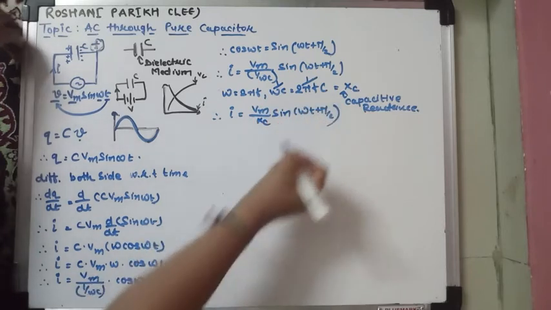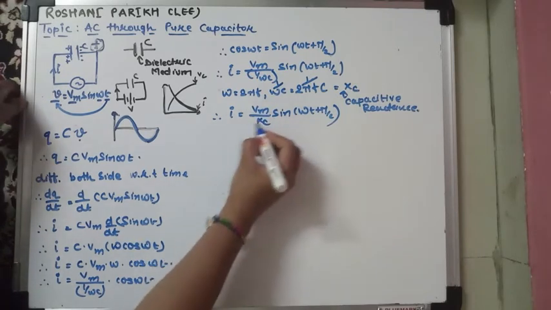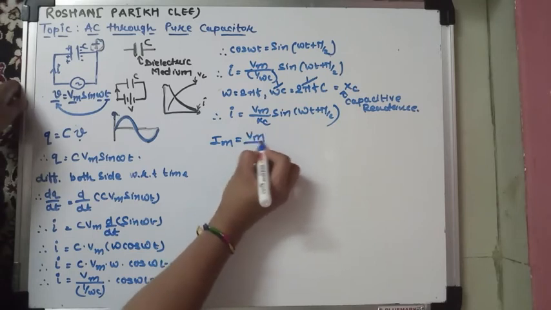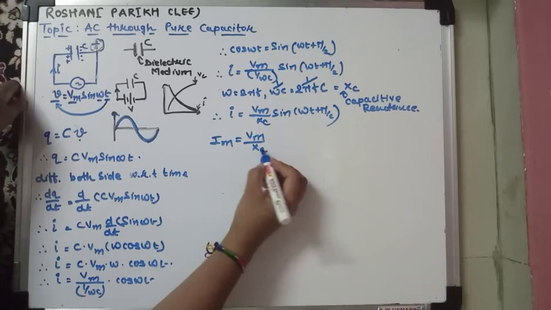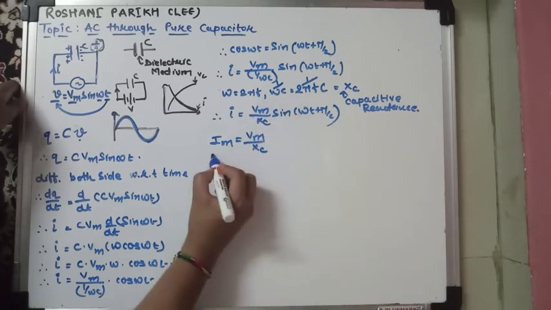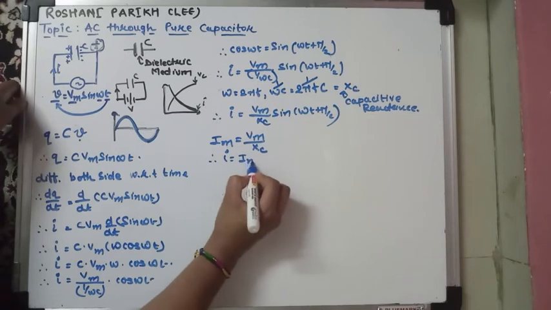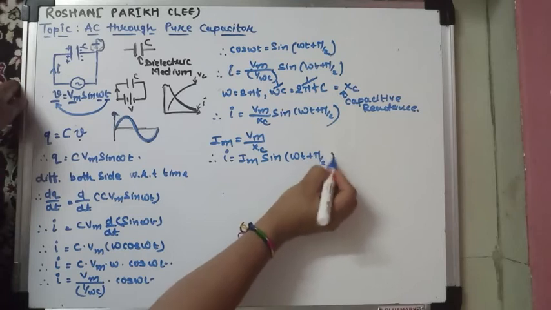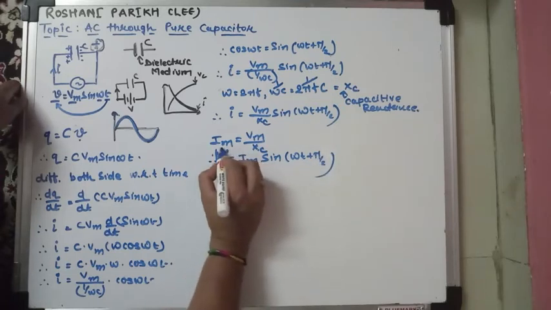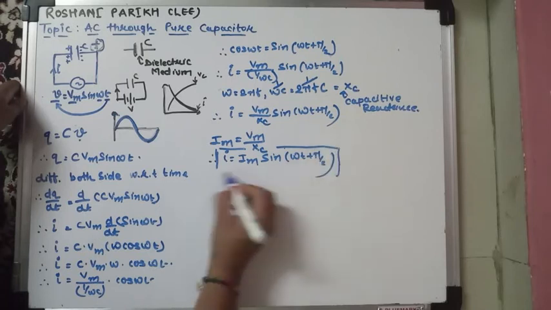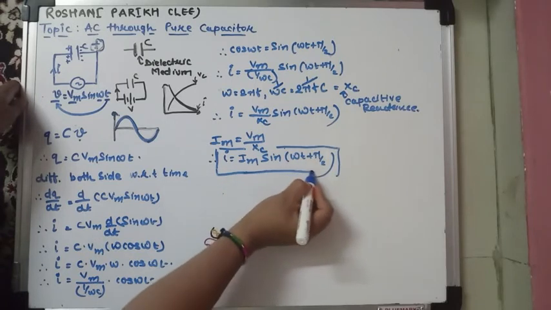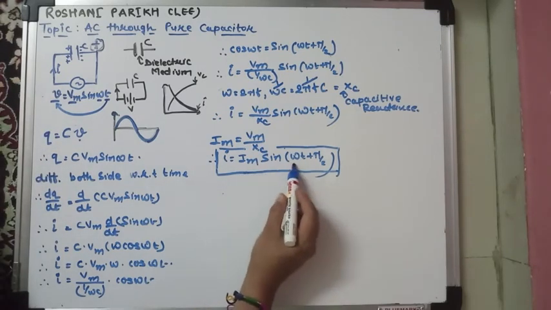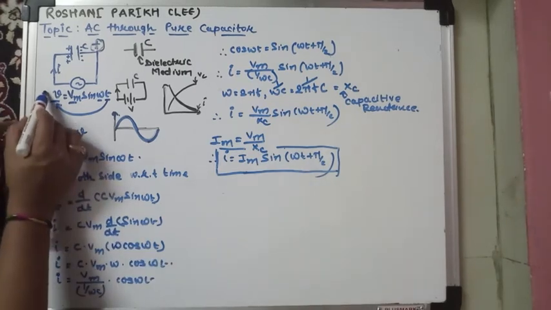plus pi by 2. Now see here, Vm upon Xc is Im, the maximum value of current, that is equal to the maximum value of voltage divided by capacitive reactance. So substitute here Im. So I is equal to Im sin omega t plus pi by 2. It is the equation for the current for a purely capacitive circuit. For a purely capacitive circuit, the equation of current is I is equal to Im sin omega t plus pi by 2, and here it is the equation for the voltage.